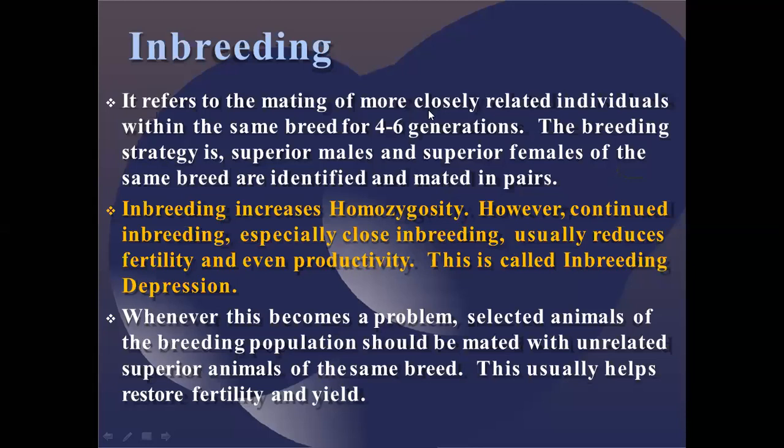Now inbreeding refers to the mating of closely related individuals within the same breed for 4 to 6 generations. Now you might ask, why 4 to 6 generations? In the last lecture, during the process of tissue culture and different techniques, I told you that whenever you go for 4 to 6 generations, at maximum generation you attain the homozygous breed.